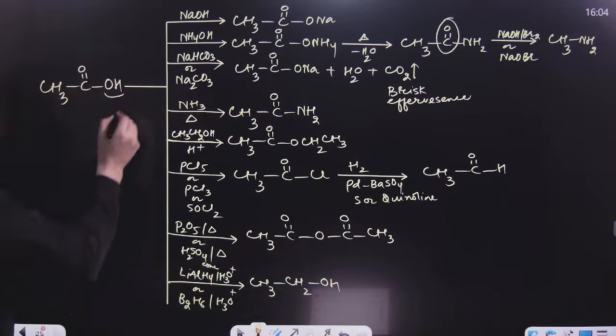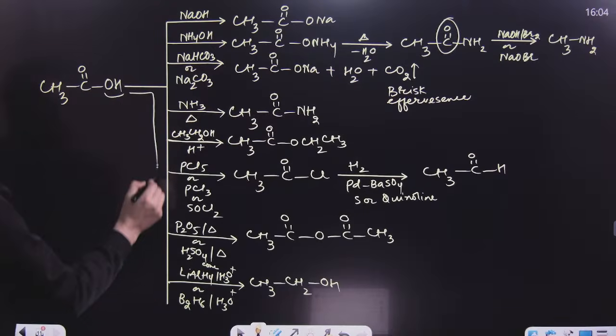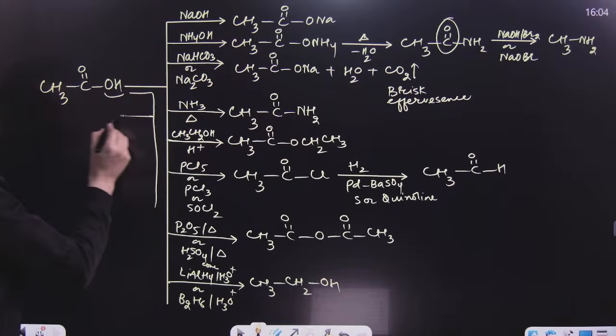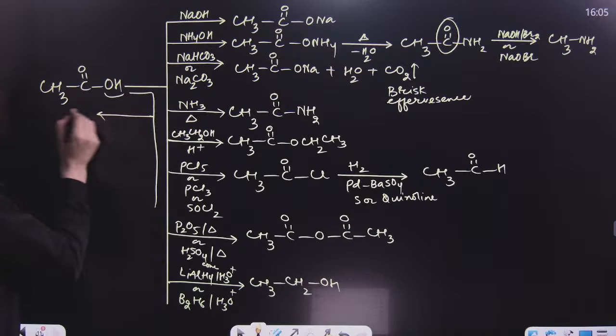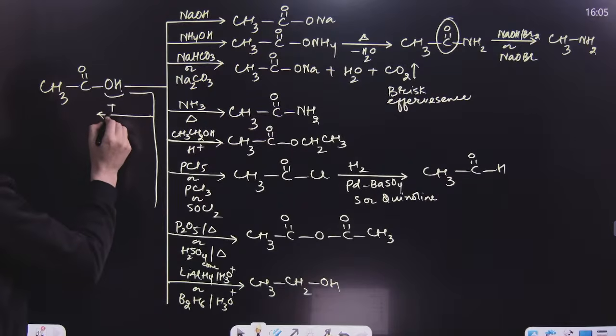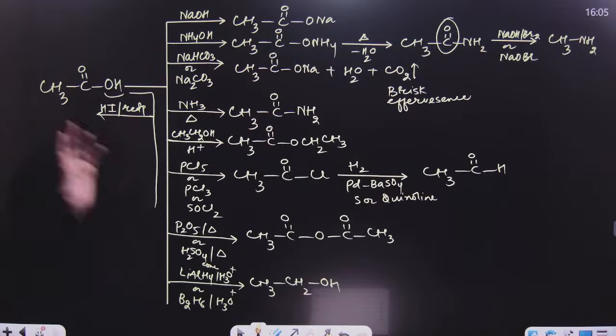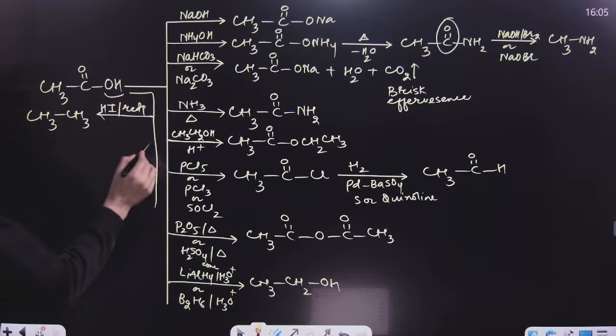These carboxylic acids can be converted to alkane if you use HI and red phosphorus. That means HI and red phosphorus can convert almost every functional group. So it will convert this to CH3. It will remove these oxygens and will add hydrogen. So it can form alkane as well.